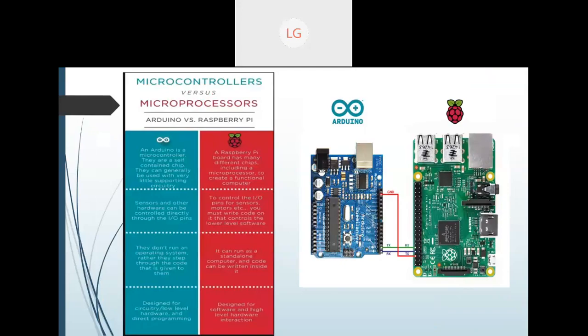Whereas if we talk about Raspberry Pi, it has different chips, and it has more processing power. So Raspberry Pi capabilities are more as compared to Arduino, but there are special occasions where we use only Arduino and not Raspberry Pi, and a few areas where we can use only Raspberry Pi, we cannot use Arduino. Fine. Another difference between Arduino and Raspberry Pi: sensors and other hardware can be controlled directly through the input-output pins.